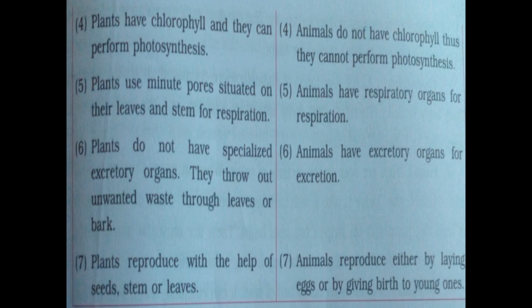Plants do not have specialized excretory organs. They throw out unwanted waste through leaves or bark. Animals have excretory organs for excretion. Plants reproduce with the help of seeds, stem, or leaves. Animals reproduce either by laying eggs or by giving birth to young ones.